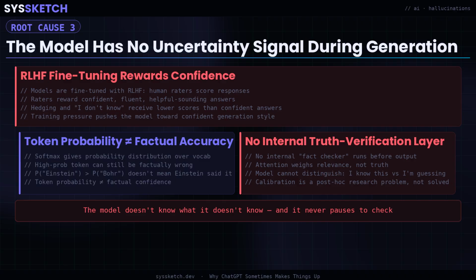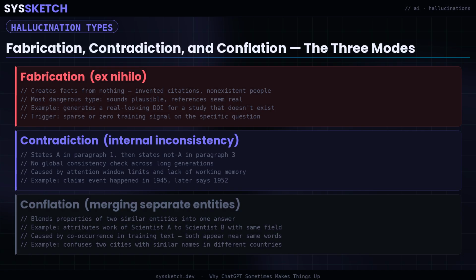Training pressure systematically rewards confidence. Over hundreds of thousands of gradient steps, the model learns a strong prior toward sounding certain, regardless of whether the underlying token probabilities actually justify that certainty. There is also no internal truth verification step that runs before tokens are emitted. The model's attention mechanism weighs contextual relevance, which parts of the input are most useful for predicting the next token, not factual accuracy. The model has no internal signal that distinguishes "I know this" from strong, consistent training data from "I am pattern matching to something adjacent and generating a plausible extrapolation." It has no pause and check mode, it simply generates one token at a time.